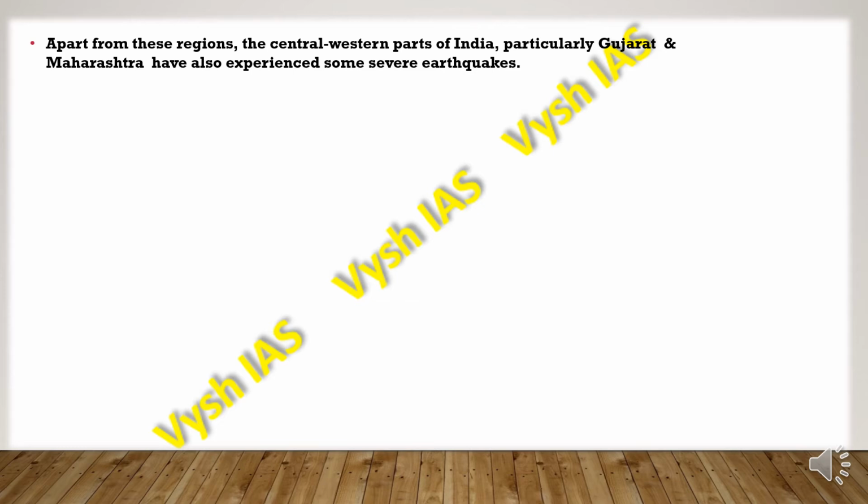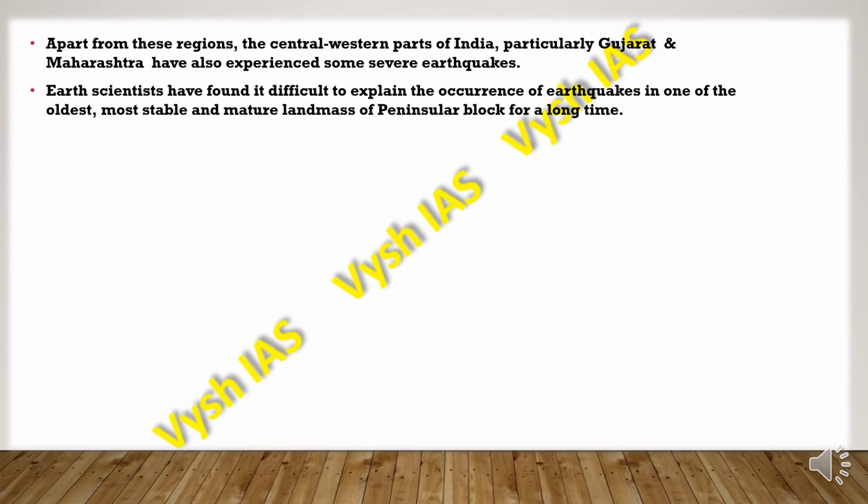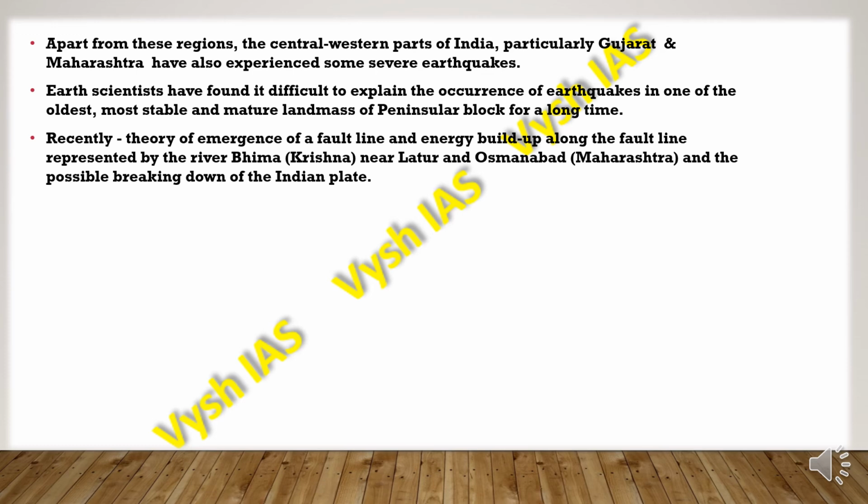Apart from these regions, the central western parts of India, particularly Gujarat and Maharashtra, have also experienced some severe earthquakes in the past. Earth scientists have found it very difficult to explain the occurrence of earthquakes in one of the oldest and most stable mature landmasses, the peninsular block. But recently a theory has emerged which says that there is a fault line and an energy build-up along the fault line represented by the river Bhima, a tributary of Krishna, near Latur and Osmanabad in Maharashtra.